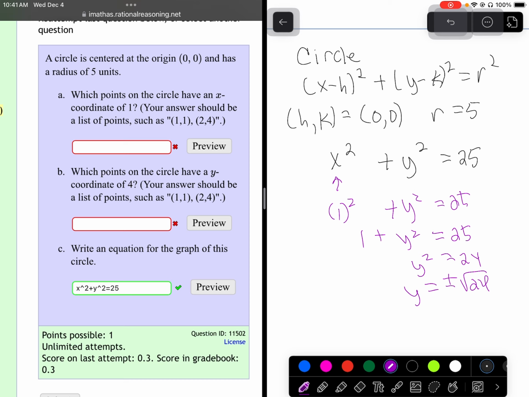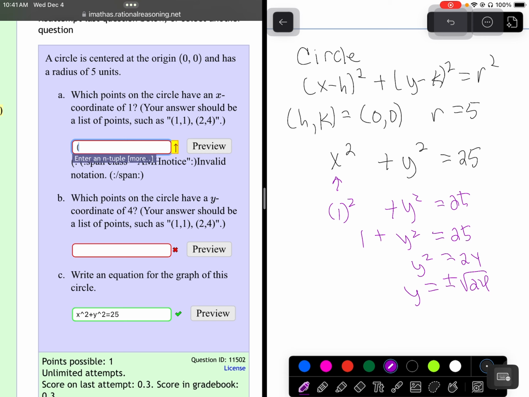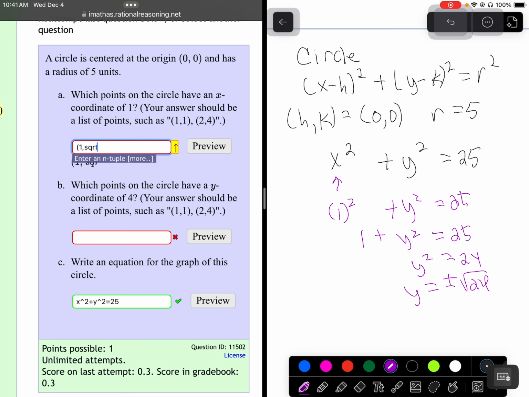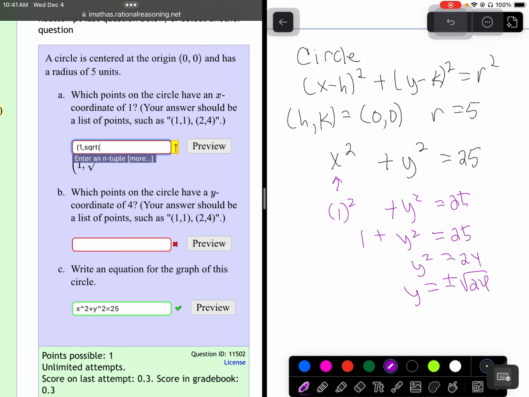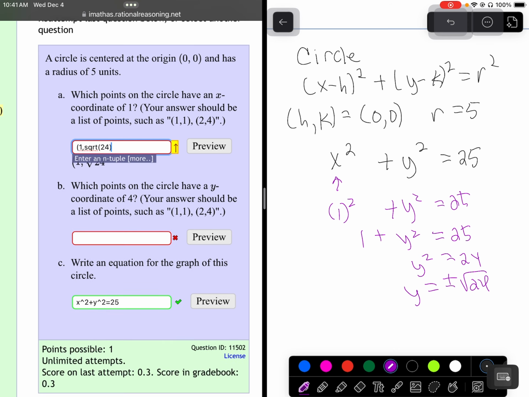You get a plus or minus because when you take the square root, always remember that plus or minus. So my first point here would be 1 comma the square root of 24.